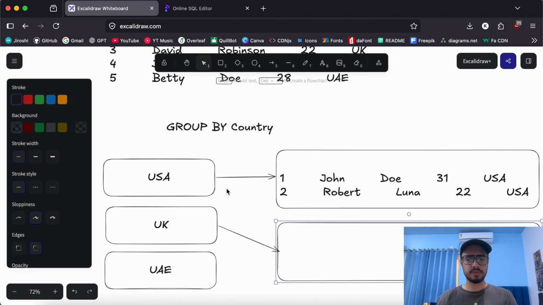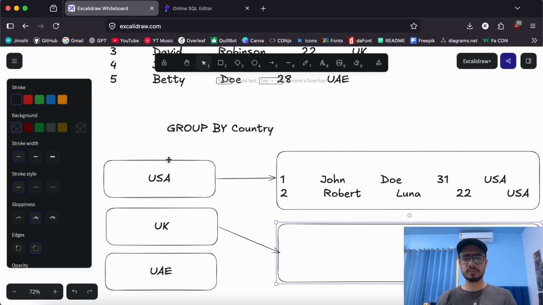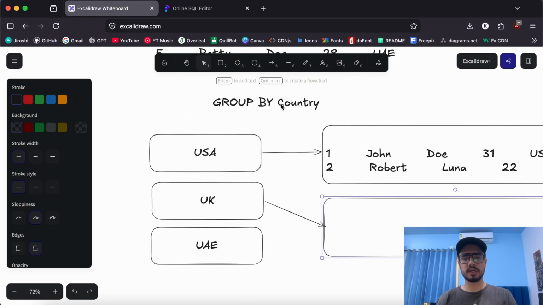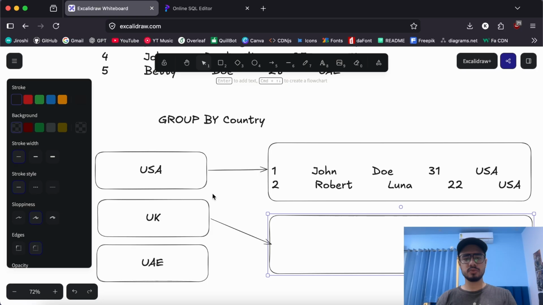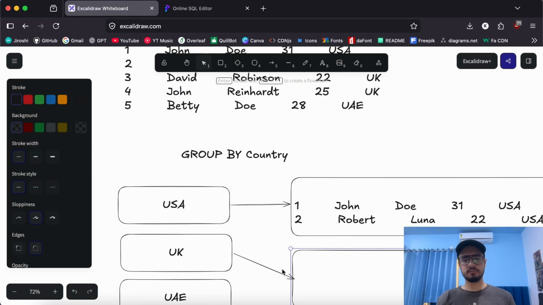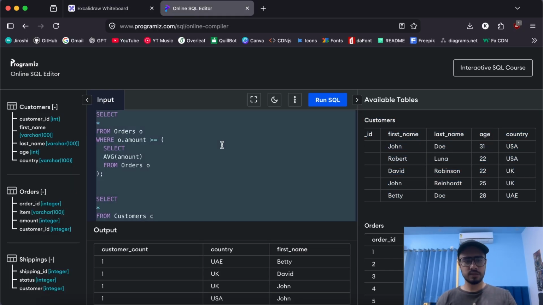Perfect. Now these buckets come with some predefined operations that you can perform on them. Like if you group by country and try to select the country, it will get you all the different countries. As simple as that. But if you try to get the count of these rows, it will simply count the number of rows in each bucket and give it out to you. Similarly for UK and UAE. So let's see this in practice.